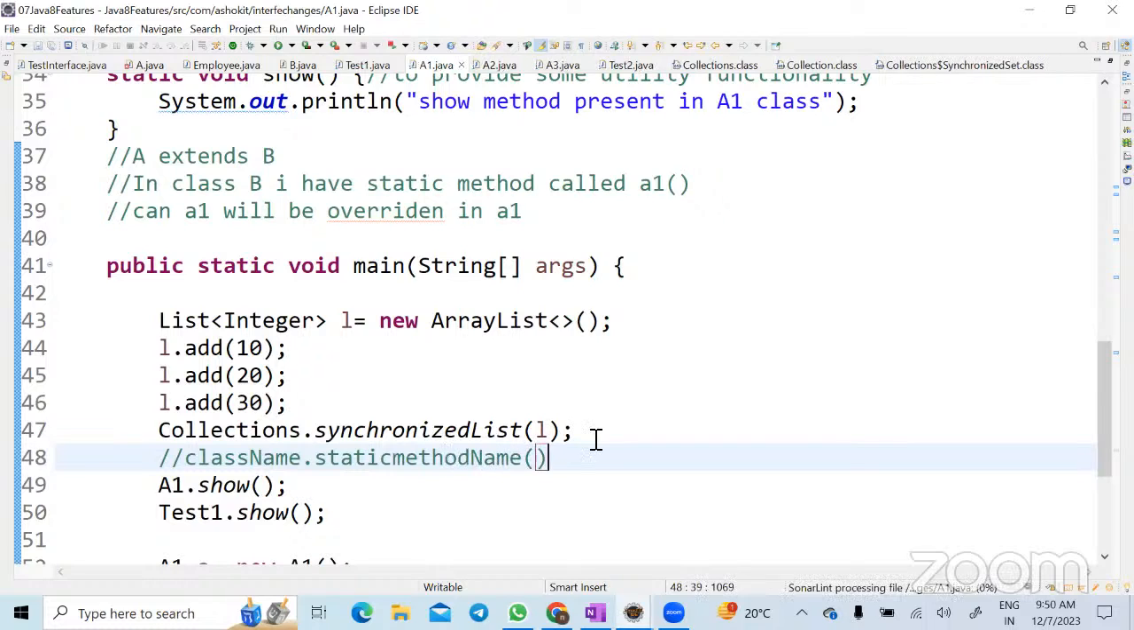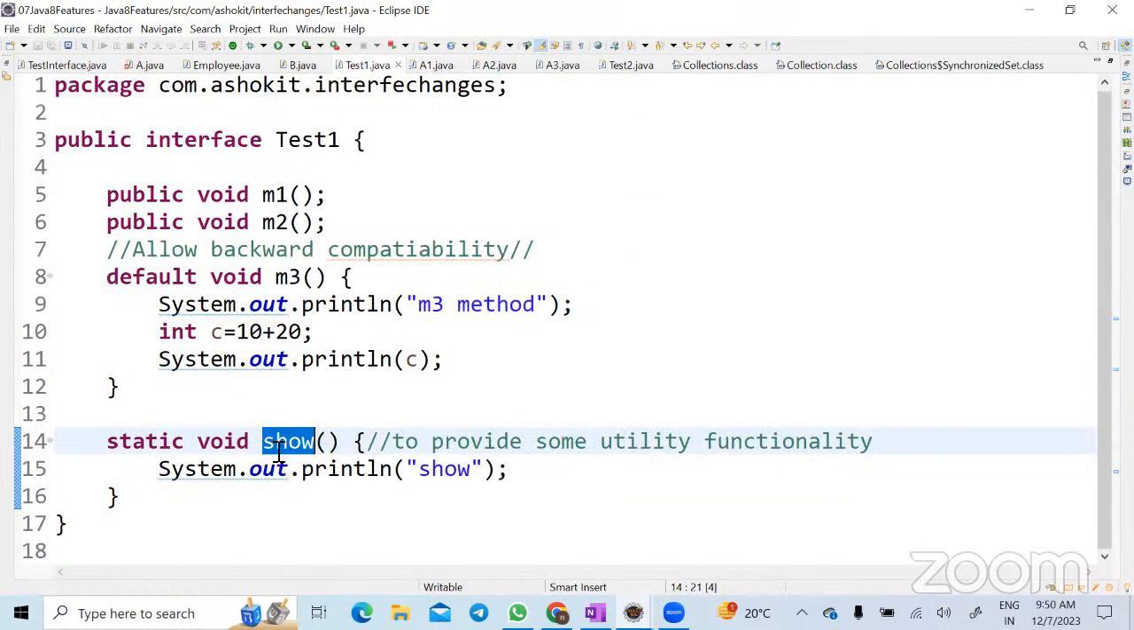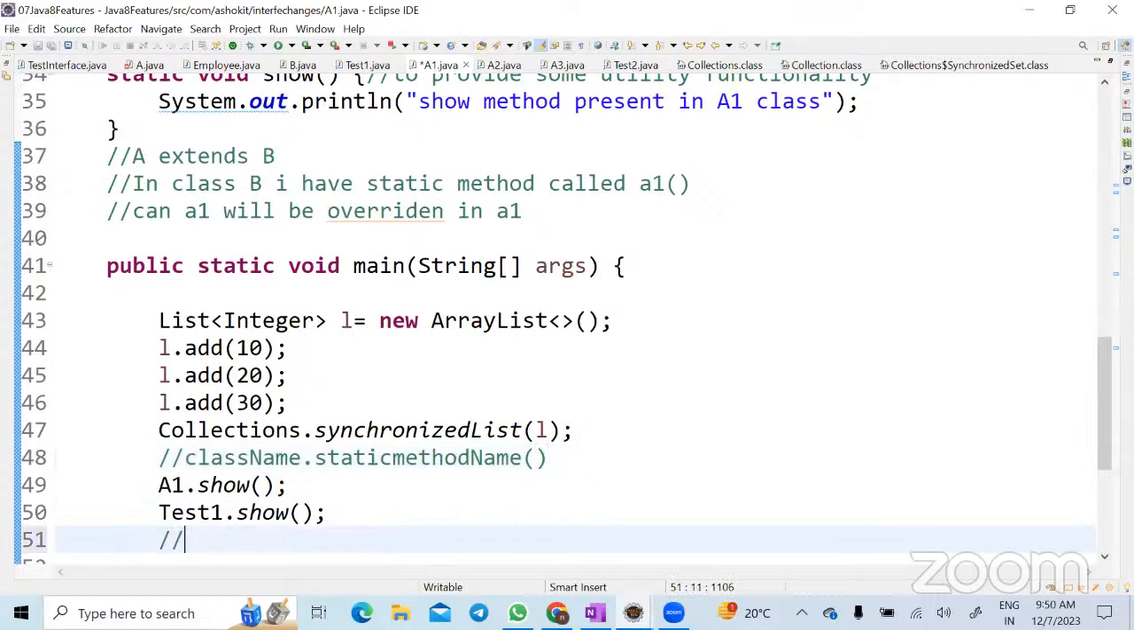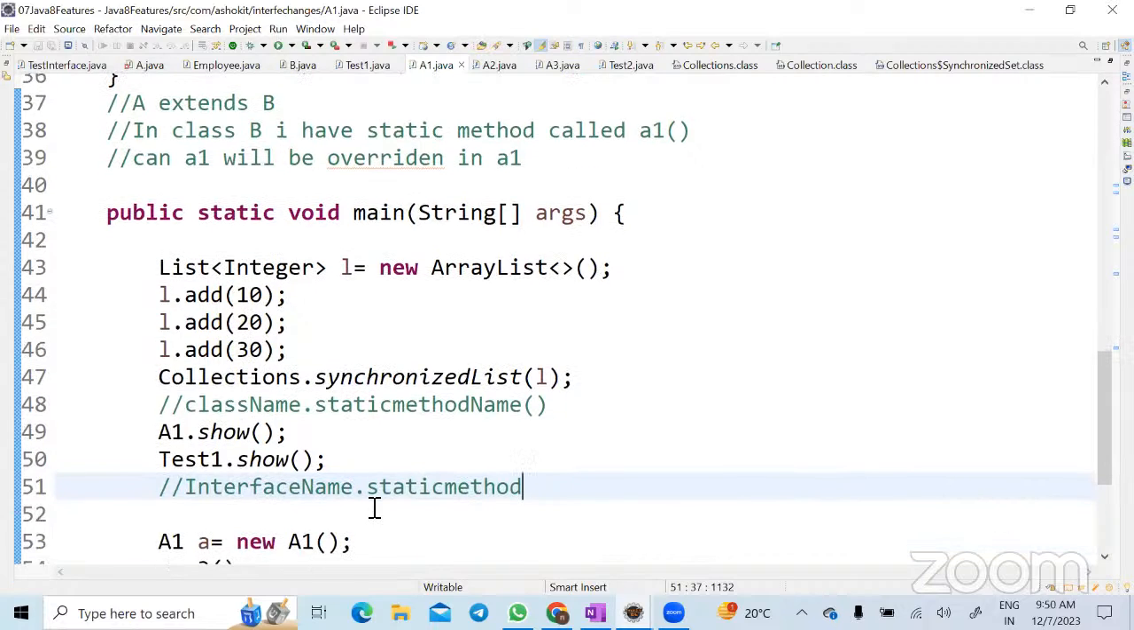So what is the new thing that we are learning now? We are writing a static method in an interface. Now, how to access the static method present in an interface? The signature here is interface name dot static method name. The only difference between default and static is, in order to access a default method present in an interface, it is interface name dot super dot default method name. In order to access a static method present in an interface, it is interface name dot static method name.